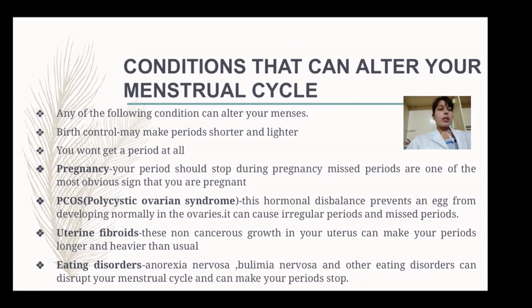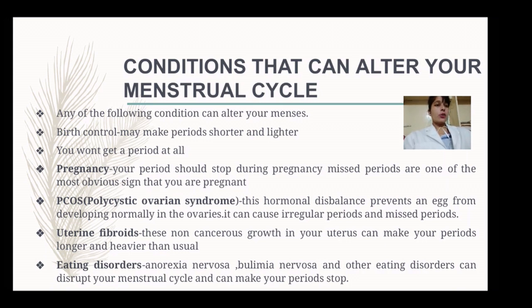There are a number of conditions which can alter a normal menstruation cycle. What are they? First, birth control. If you are using any birth control method, sometimes it can cause a shorter or lighter menstrual period, because the birth control methods, like pills, contain hormones. So if there is a hormonal imbalance, or if you are taking any hormone in our body, indirectly it will alter our menstruation cycle, or sometimes you won't get a period at all.